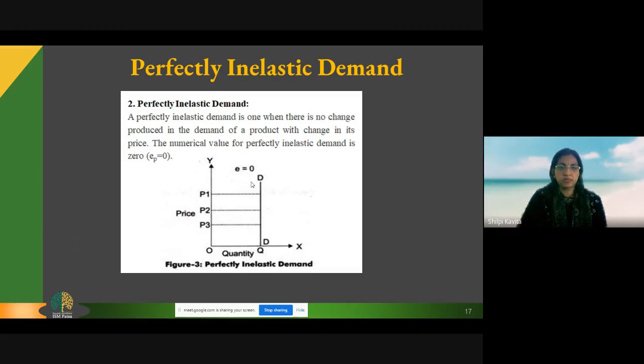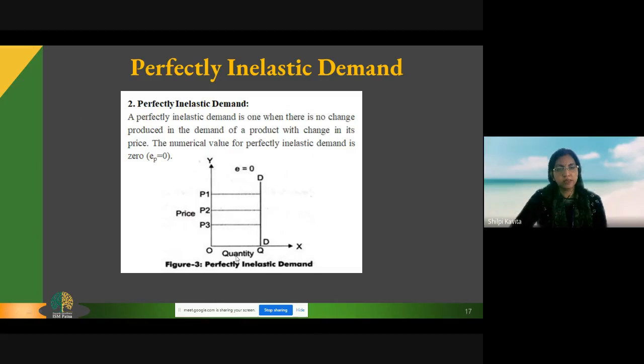Perfectly inelastic demand. In this, the price changes or does not change, there is no change in demand. And this is generally for very essential or necessity items like medicine, water, salt.